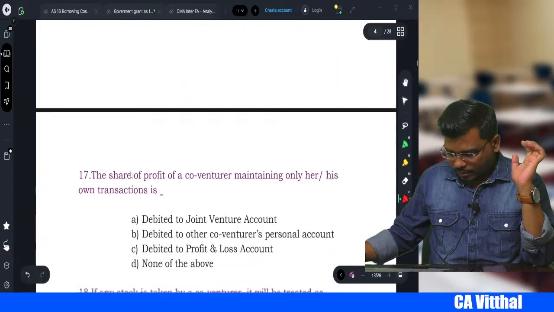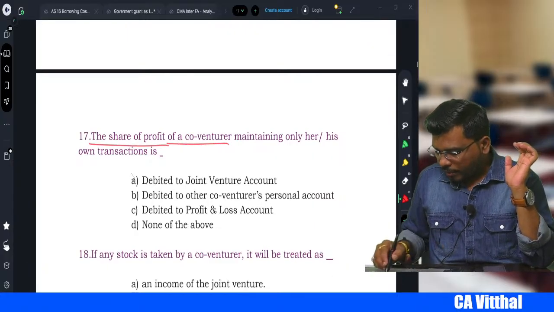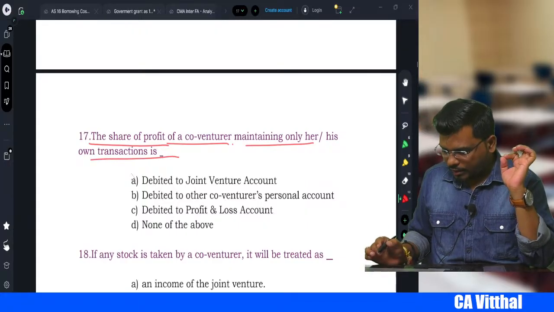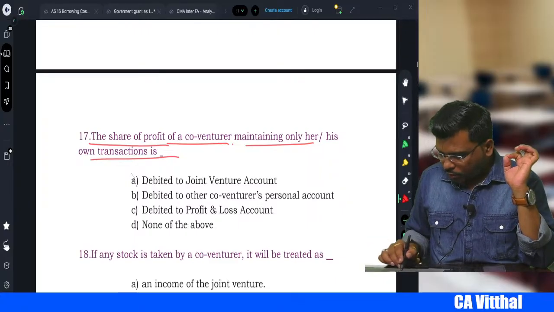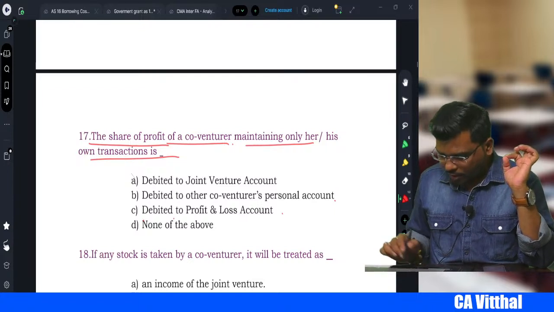Okay, next. The share of profit of a co-venturer maintaining only his or her own transaction is debited to joint venture account, debited to other co-venturer's personal account, debited to profit and loss account, none of the above.